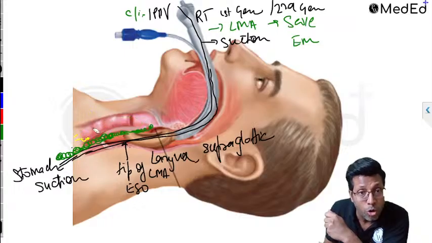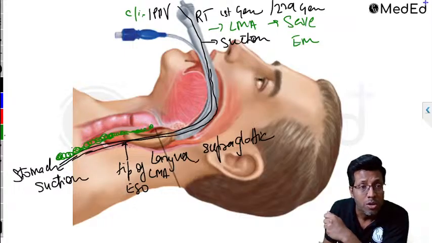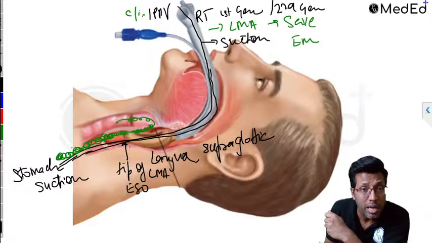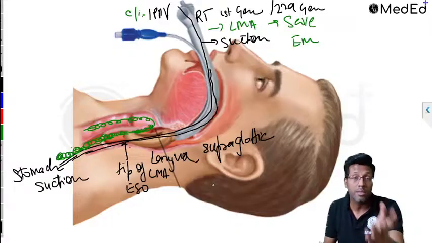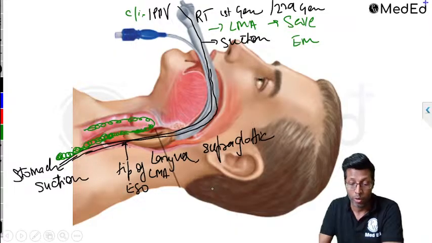And now if you don't have a tube over here, imagine it's like this. So what will happen? Open area. Correct, here there is an open area, so direct aspiration will happen. So it does not prevent aspiration. It just decreases the chances of aspiration. That's the point. Thumbs up, guys.